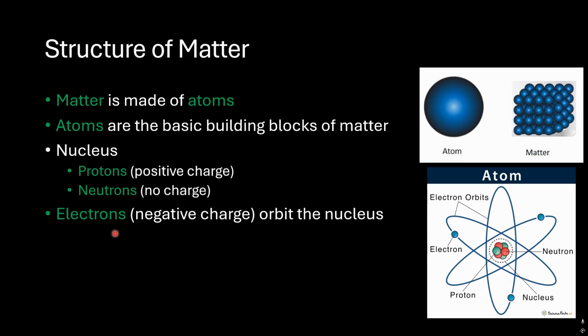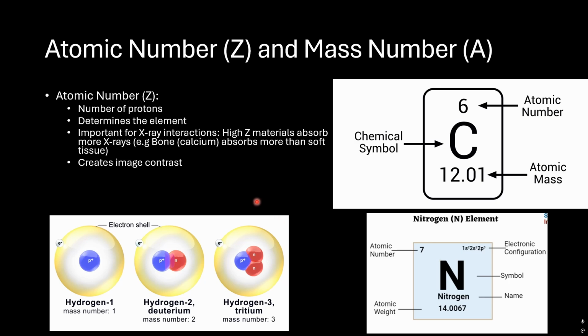So what about the electrons? They are negatively charged, and they orbit around the nucleus. We can see it here. This is the electron orbiting around the nucleus. Now we move to a very important part in physics: the atomic number, or Z number, and the mass number, which is the A number.